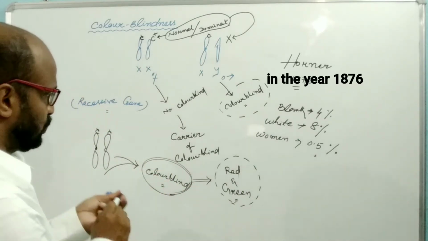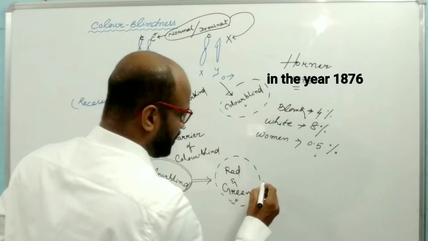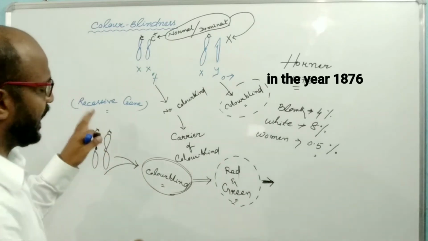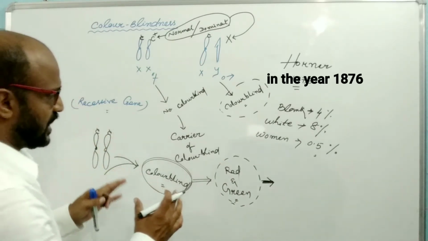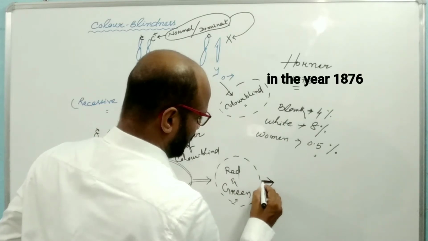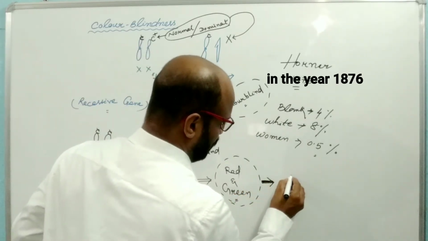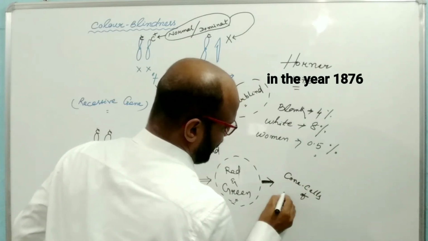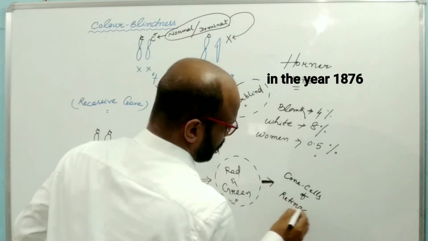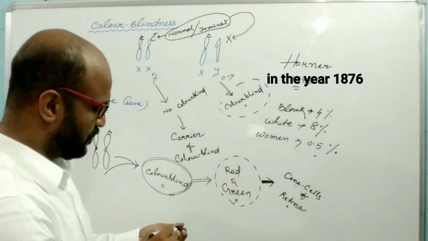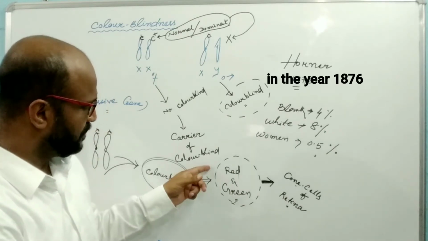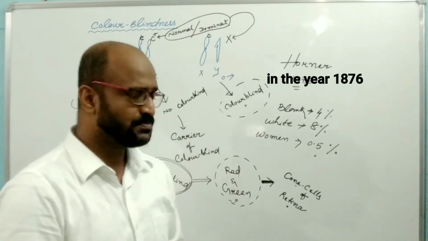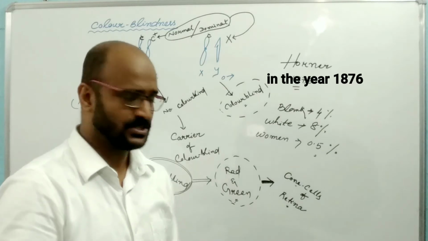How does it occur? For distinguishing red and green color, we have some genes, and such genes present on the X chromosome are linked or associated for the formation of cone cells of the retina. The cone cells of the retina are responsible for distinguishing red from green or green from red. This is color blindness. How does color blindness transfer from one generation to another? Let's see here.